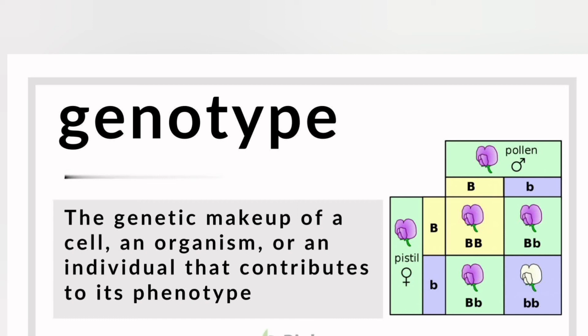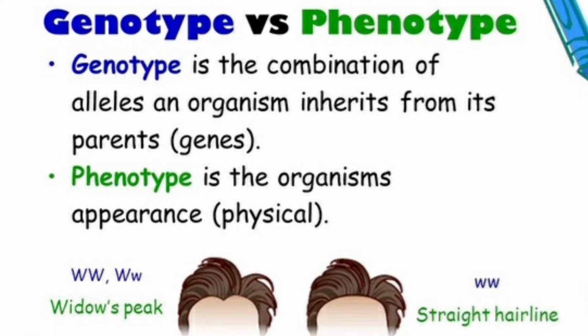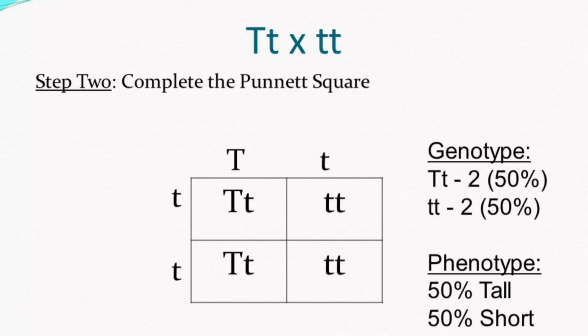It is the genetic makeup of an individual for a character. Individuals with the same genotype have the same phenotype. For example, pea plants with tall nature can be genotypically both capital T capital T or capital T small t. While phenotype is the external expression of a pair of genes which is seen as a character. Individuals with the same phenotype may or may not have the same genotype.